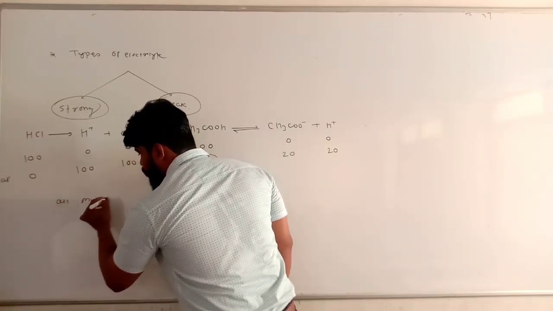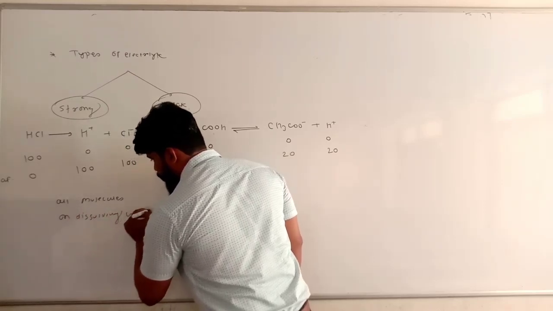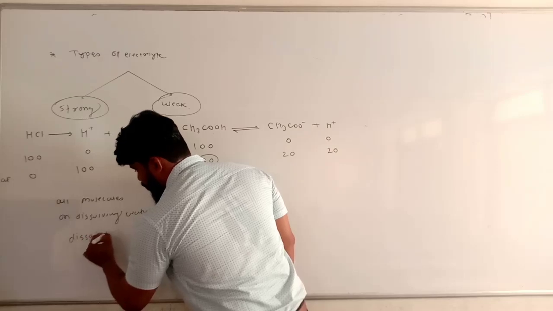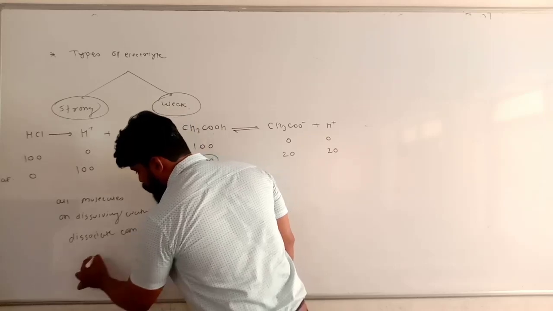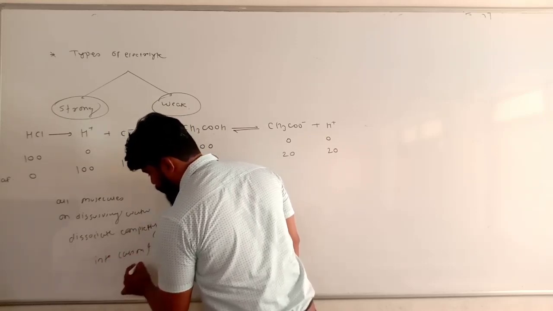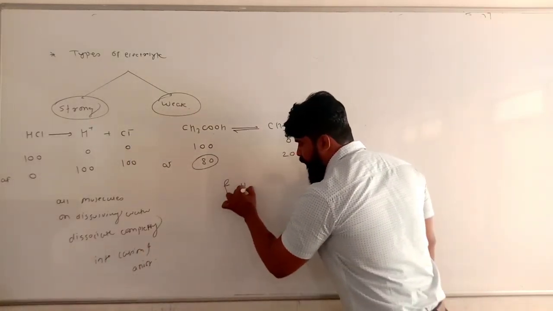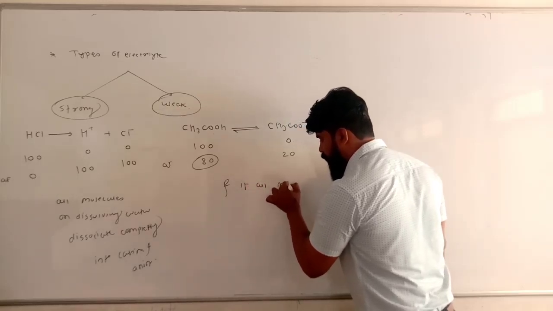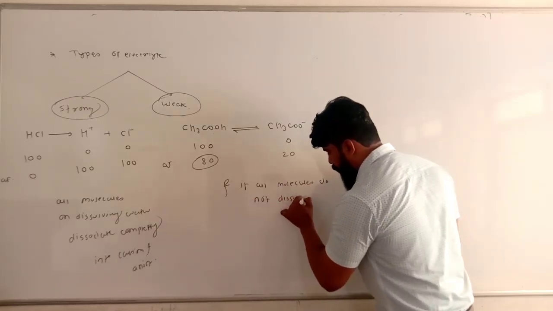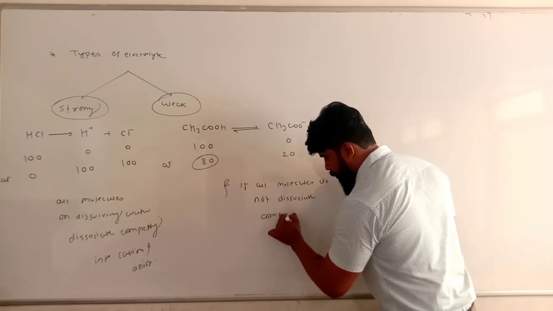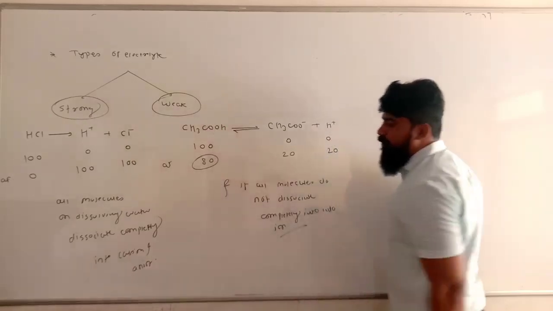If all molecules on dissolving in water dissociate completely into cation and anion, it is a strong electrolyte, and if all molecules do not dissociate completely into ions, it is called a weak electrolyte.